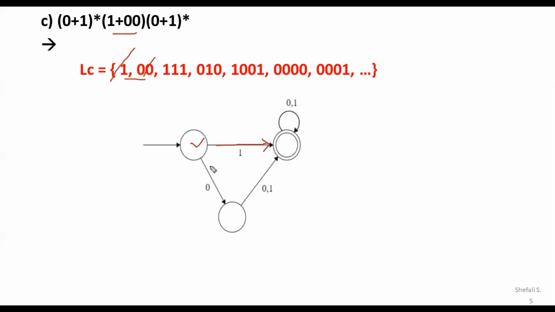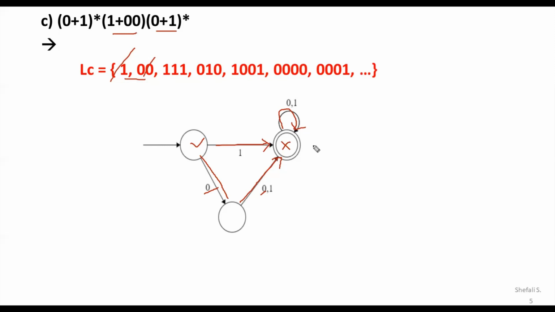And now, because of the 00, just traverse for the 0, and again for the second 0, you can traverse here. So because of this 0 and the other 0, you may traverse to the final state. Once you reach the final state, the post loop is very simple to include. Once you are in the final state, you can just go for the post loop, and that loop can be given here by the loop back. So this X you can consider as the final state.